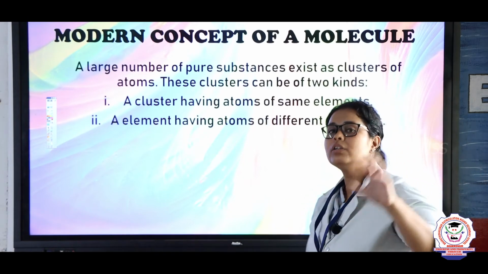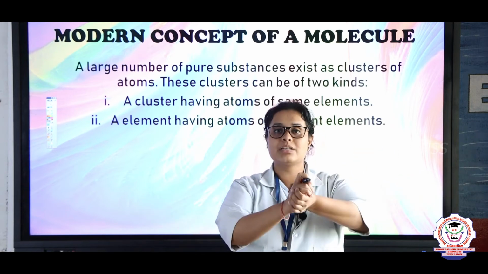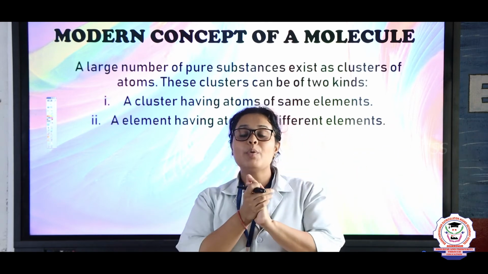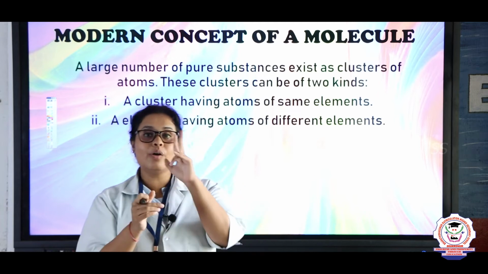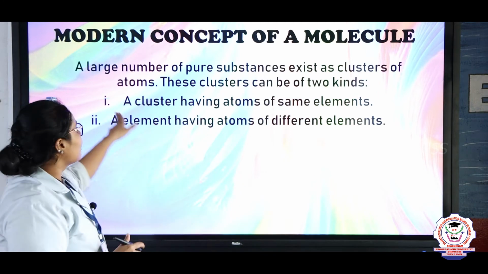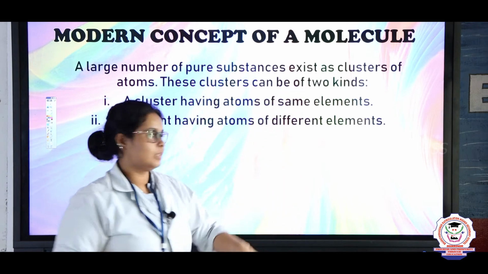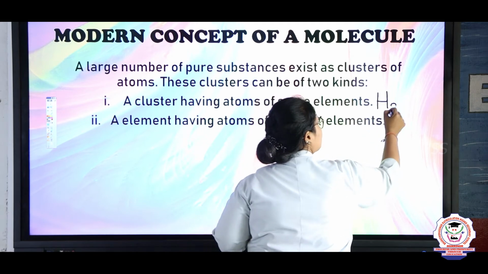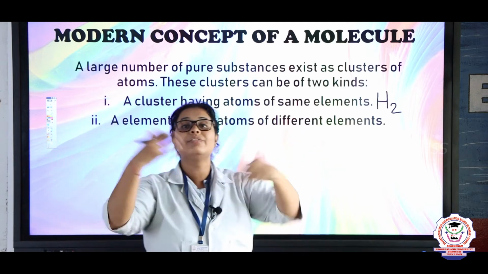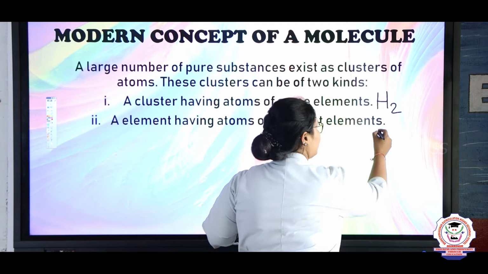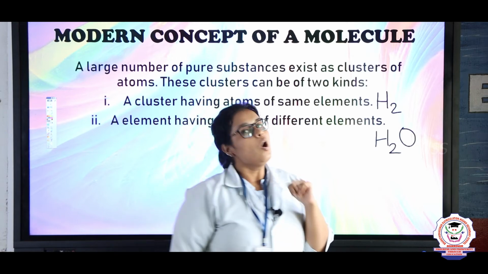Okay, now let's come to the modern concept of molecules. So what is a molecule? See children, molecule is a cluster. What is a cluster? Cluster means group of atoms. When atoms join together, they form molecules, and molecules are of two types. One molecule will be a cluster having the same elements or same atoms, okay? So here the example is H2. H2 has two atoms of hydrogen. Same way, when the cluster of different elements is taking place, it's known as H2O. So here you can see that there are two hydrogen and one oxygen, right?